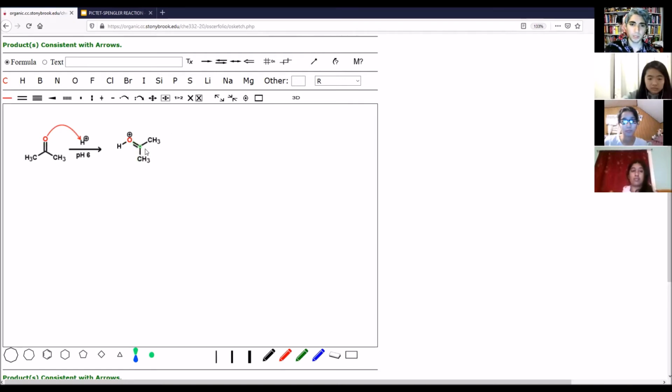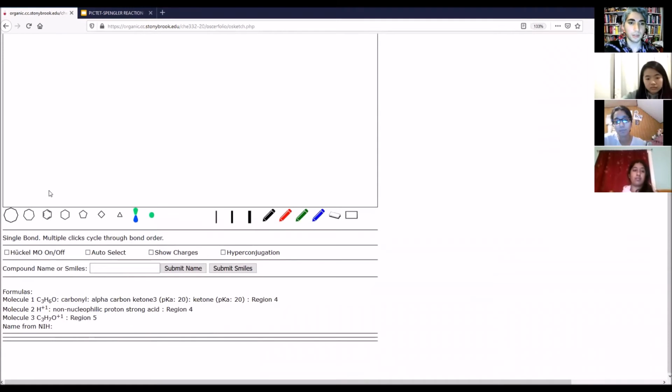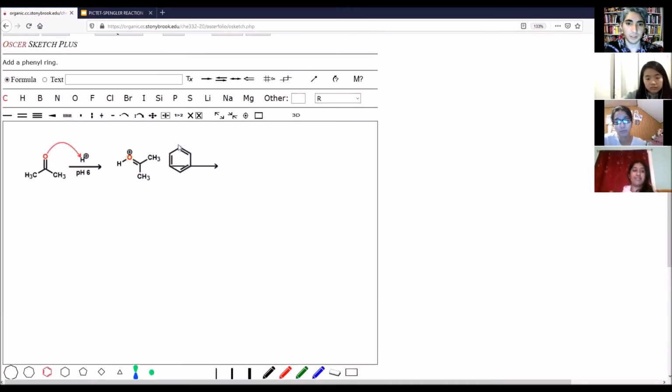Now, what are we going to attack with? The aryl ethylamine that we mentioned in the slides. So here I'm just going to draw it out, get a little benzene ring up in here. Oh man, Oscar's not cooperating today. So here we're going to draw a hydroxyl group, and it's going to be meta to the amine group. And the amine group is going to be beta to the benzene ring. Now let's draw our arrows. We're going to have our nucleophilic amine group attack our very electrophilic carbonyl carbon.